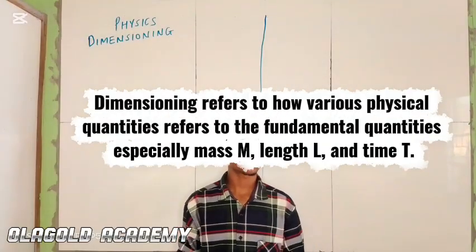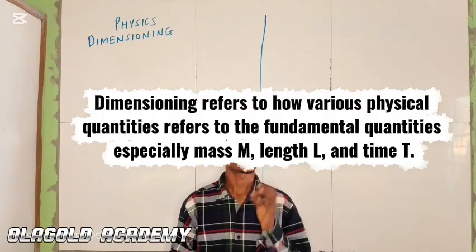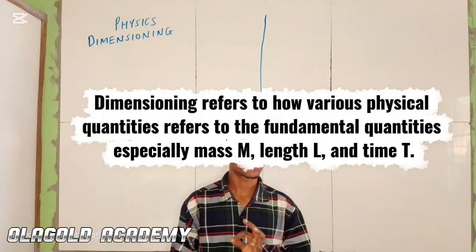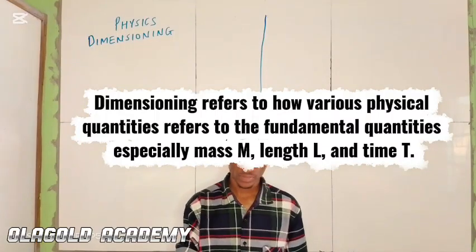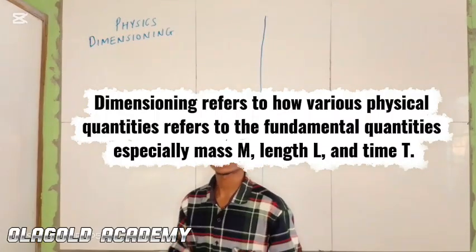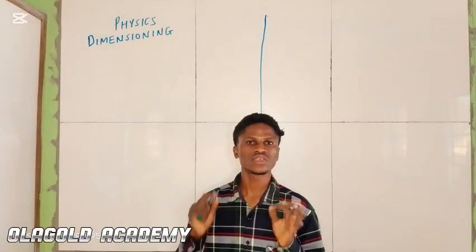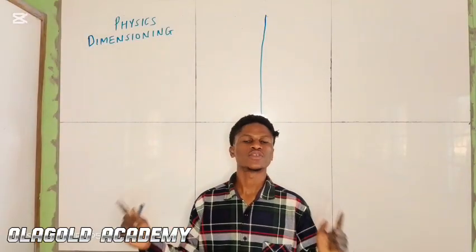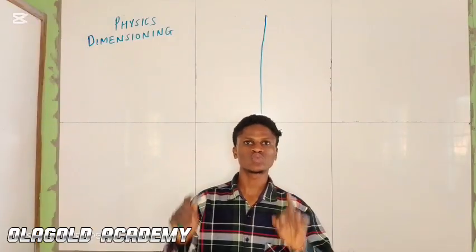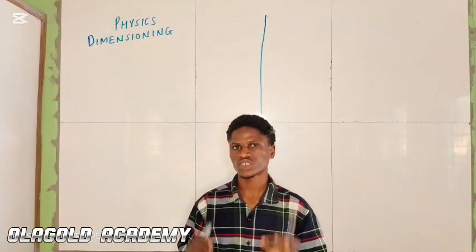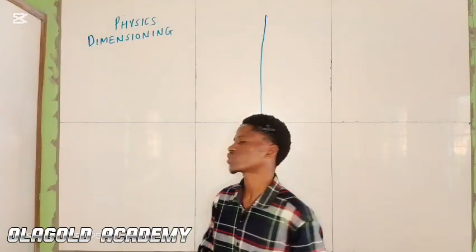Dimensioning refers to how various physical quantities relate to fundamental quantities, especially mass, length, and time.